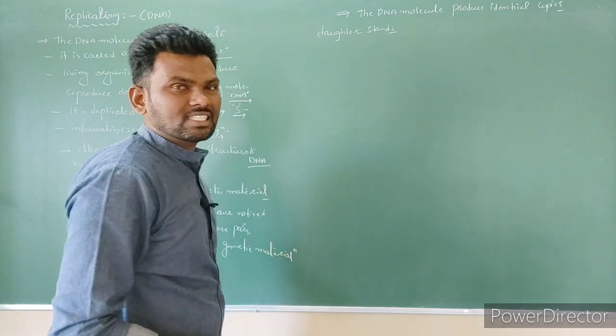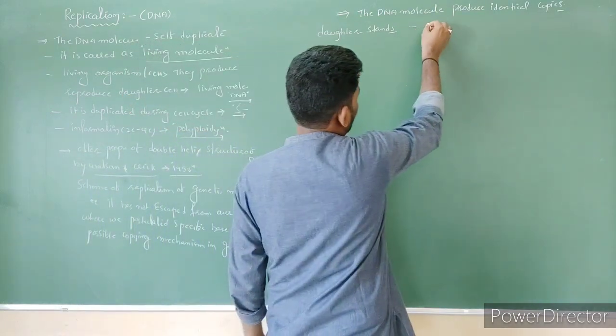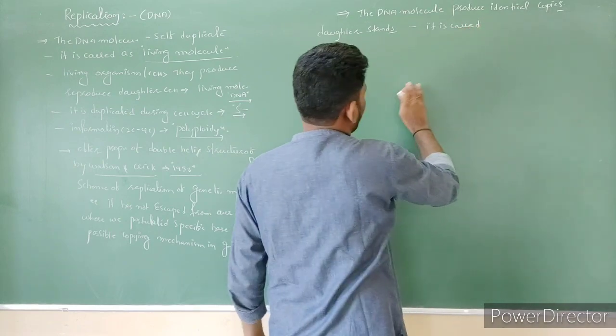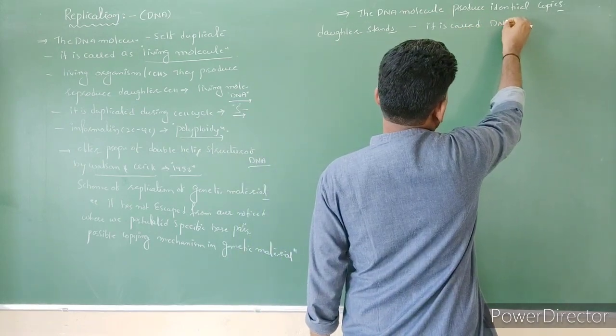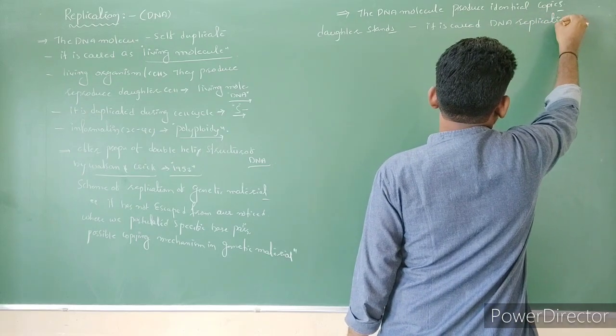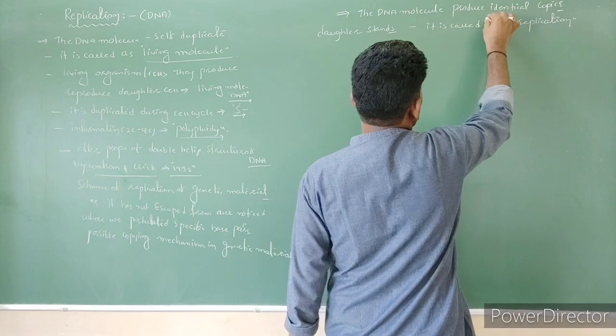So such a process is described as DNA replication. It is called DNA replication, right?